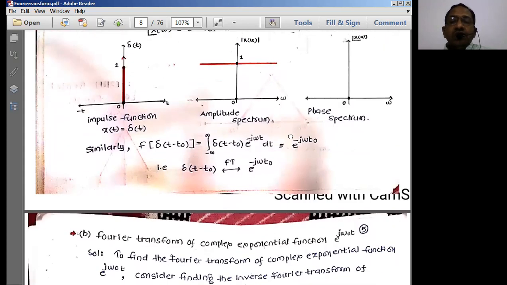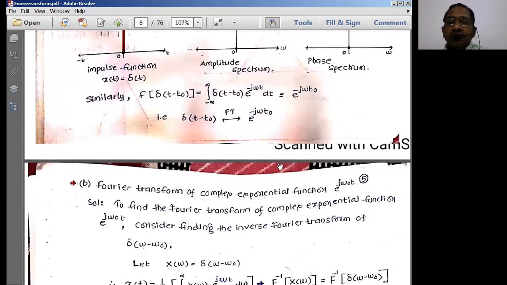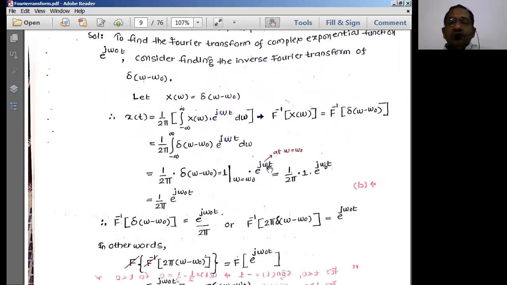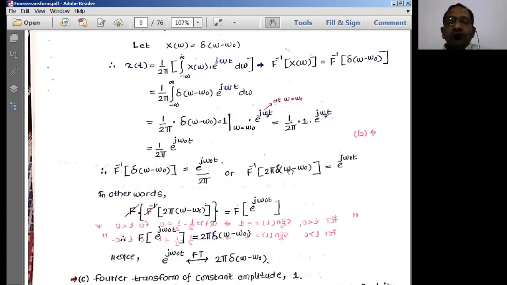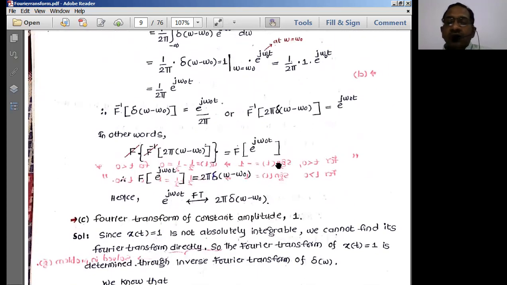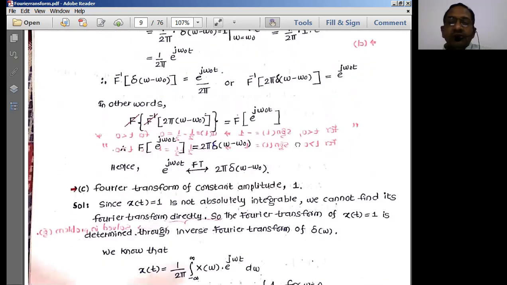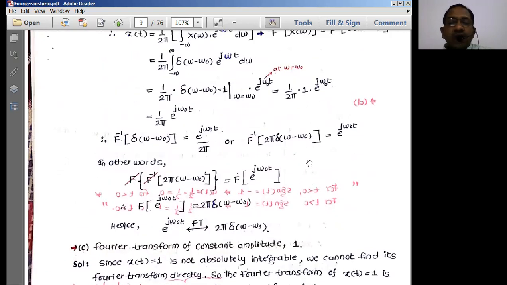Like this, we can solve some of the other basic signals in terms of Fourier transforms. We end here in today's session. In the next class, we go with the other examples, some other special functions. After that, one more class will complete some other problems. With that, we'll end the Fourier transform class, this fourth unit. Then we jump on to the third unit. Thank you very much for today's session.